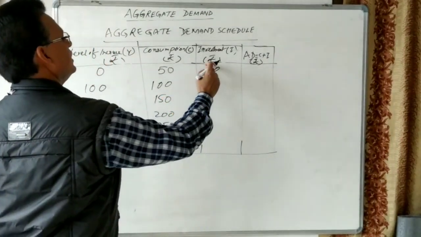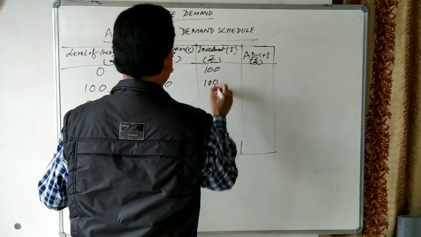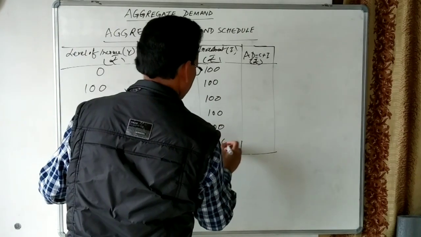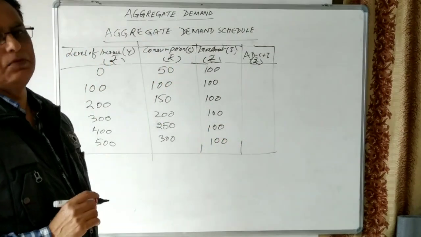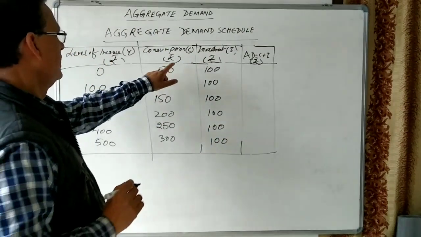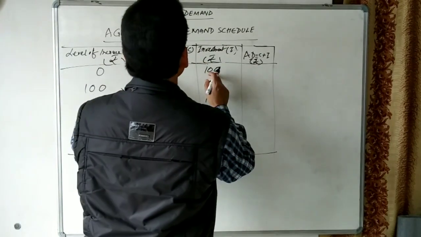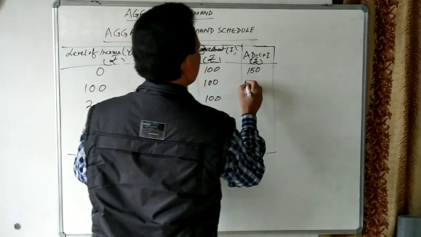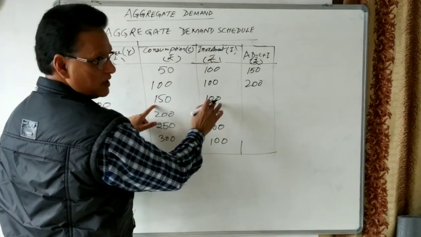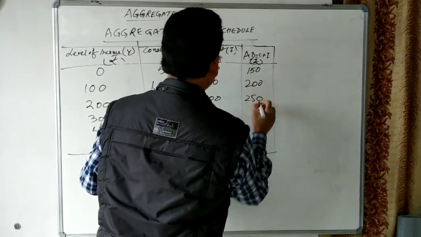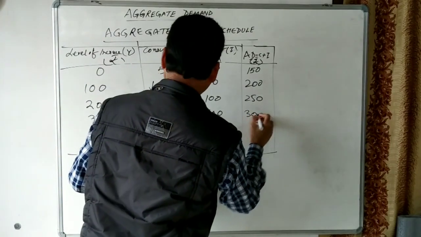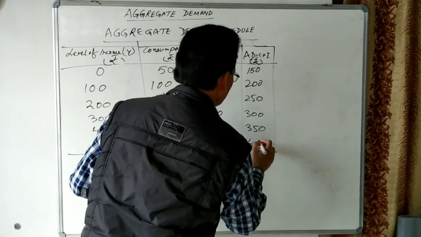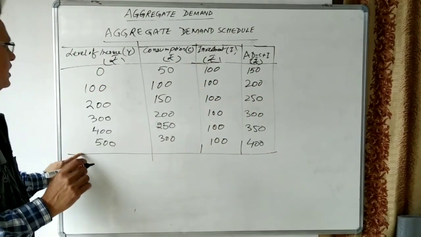So I have taken only 100. Let us see here also 100, here also 100. So how to get aggregate demand? Aggregate demand is the sum of C plus I. So 100 plus 50 is 150. This is 200. This is 150 plus 100, 250. This is 300. This is 350. This is 400.